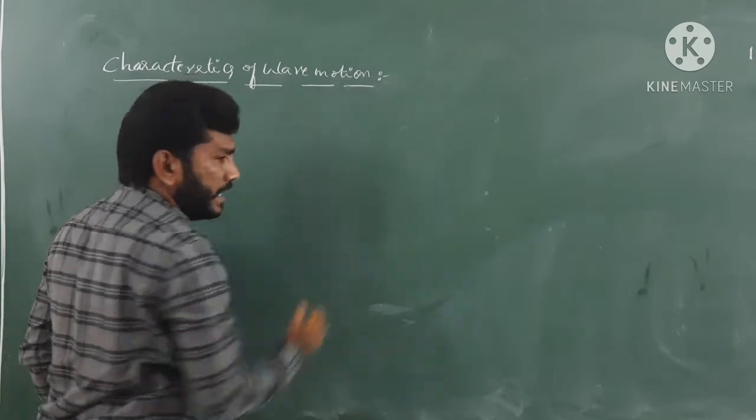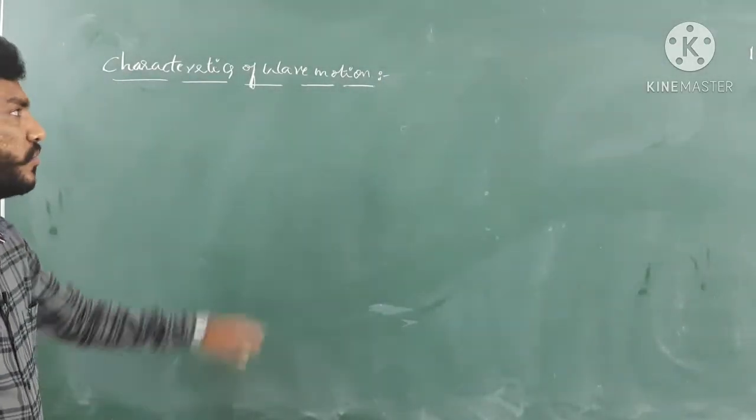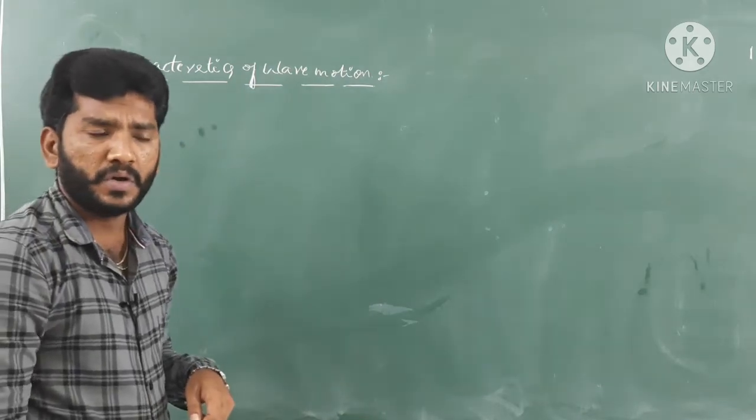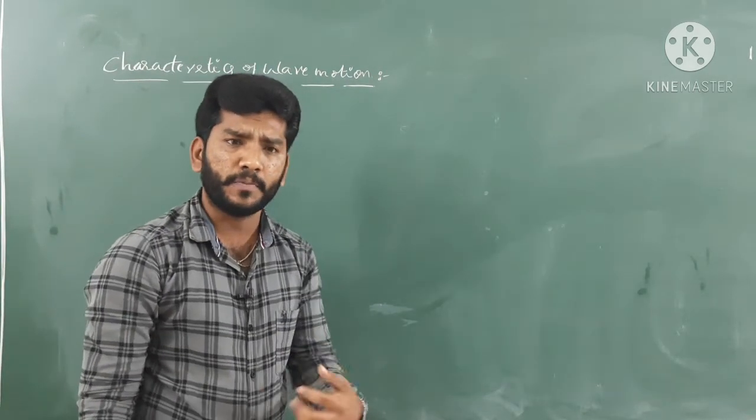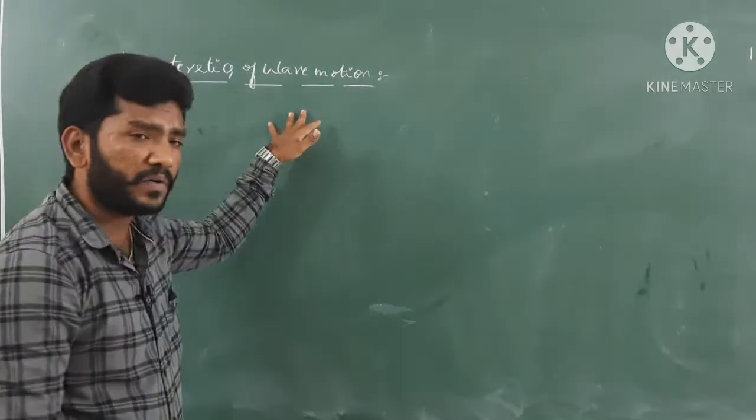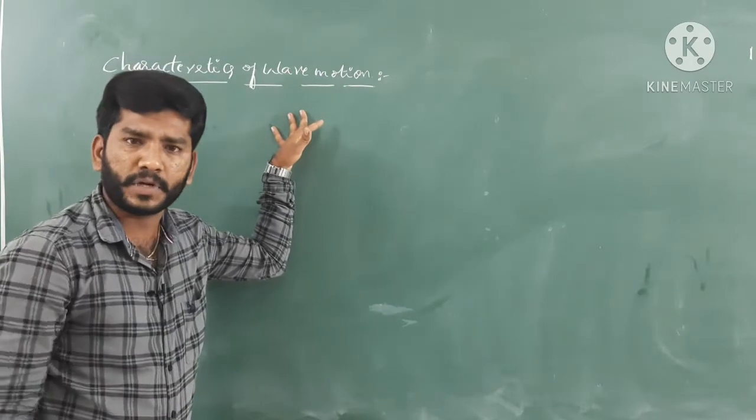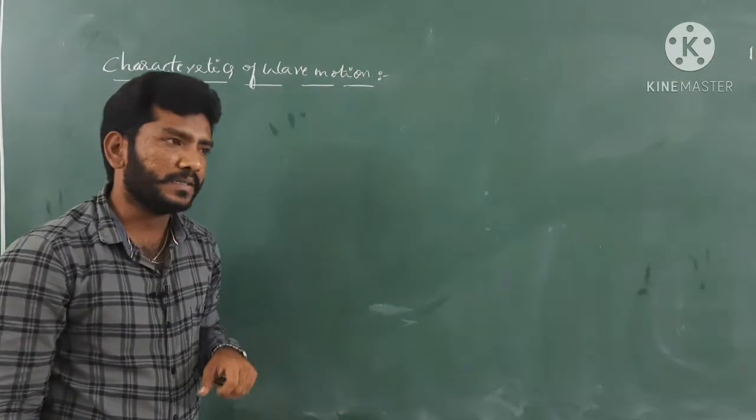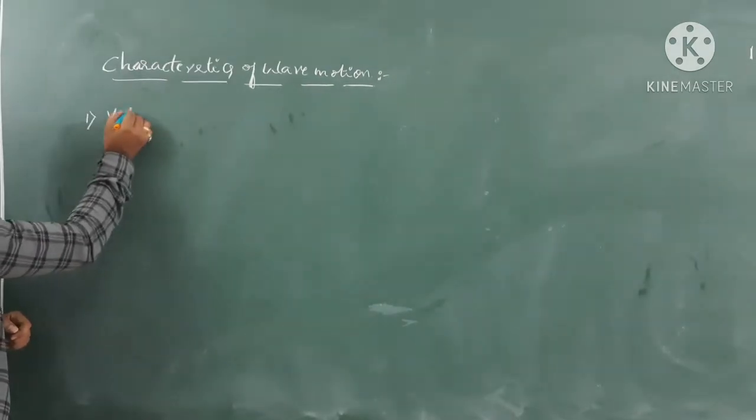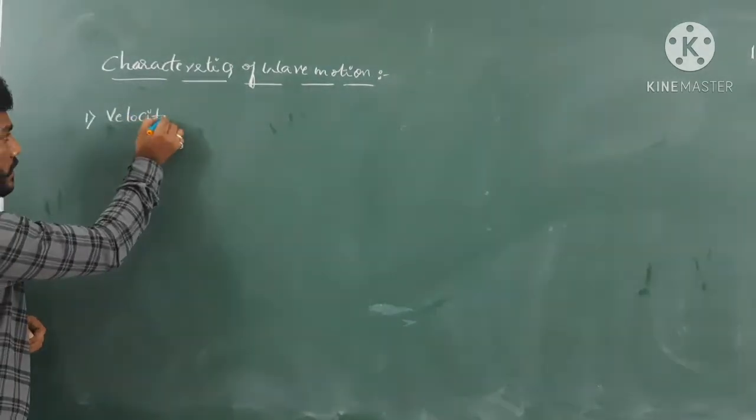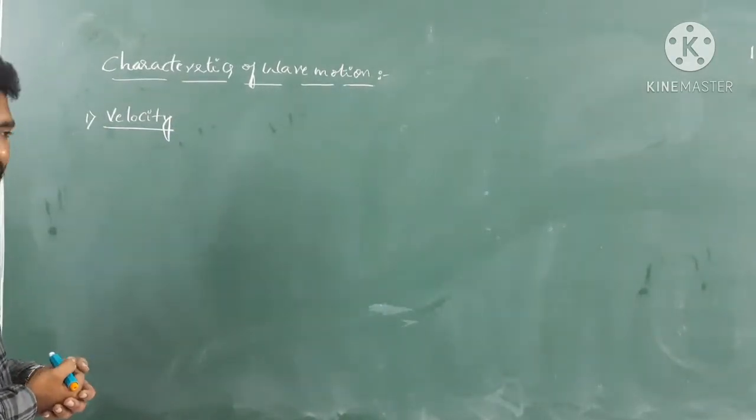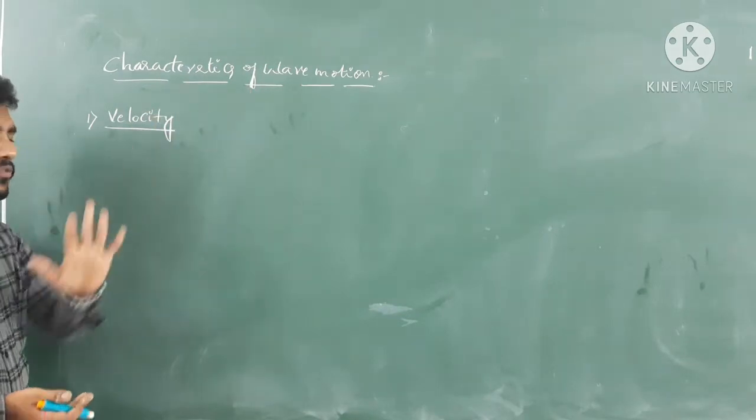See guys, in order to characterize a particular wave motion or a wave, we have to know some parameters. Which are those parameters? They could be helpful to characterize a particular wave. So we'll discuss that today, one by one, and the very first we'll go with velocity, a major parameter that can characterize that wave motion.